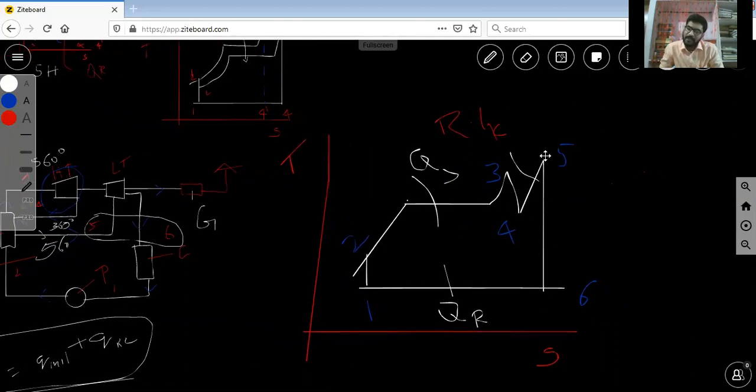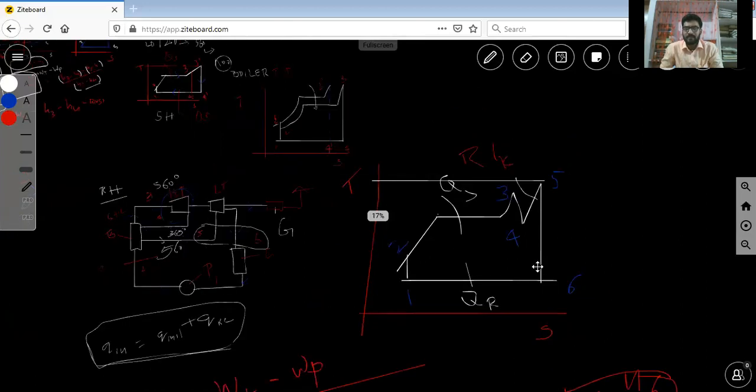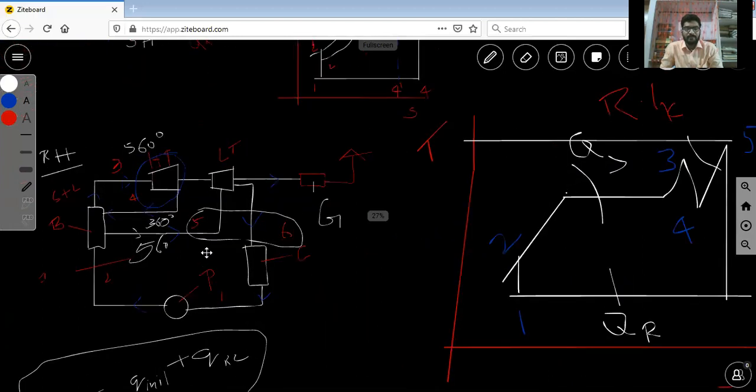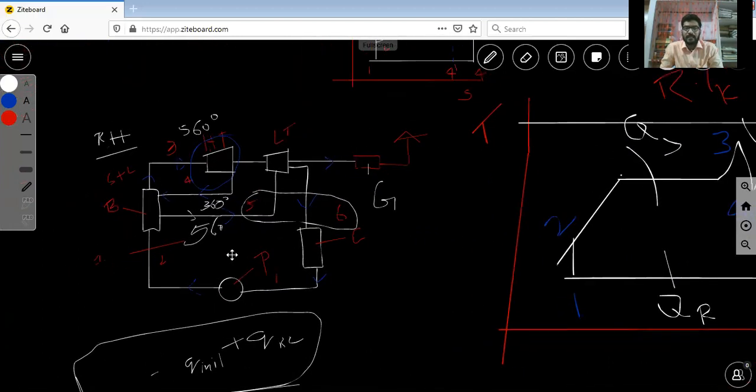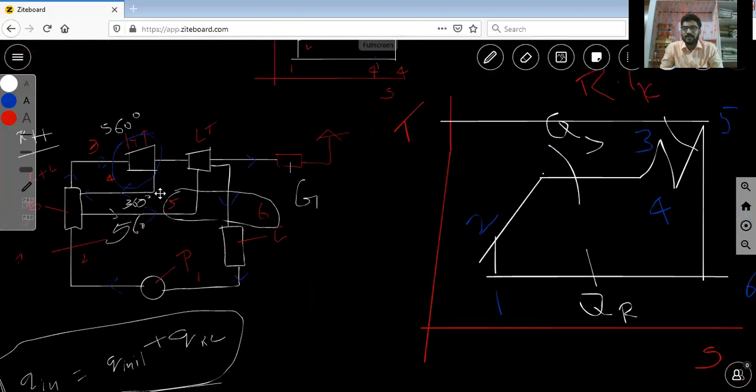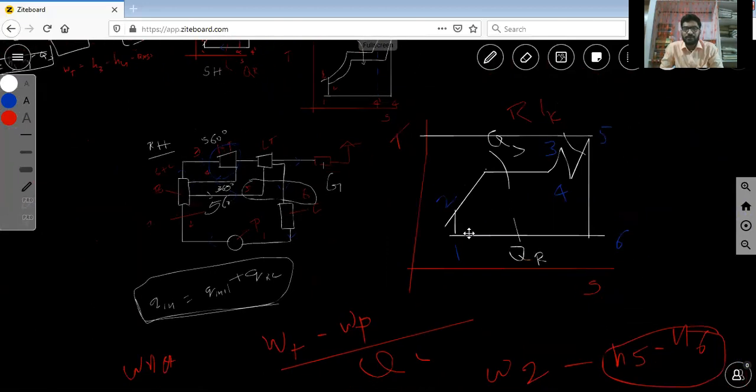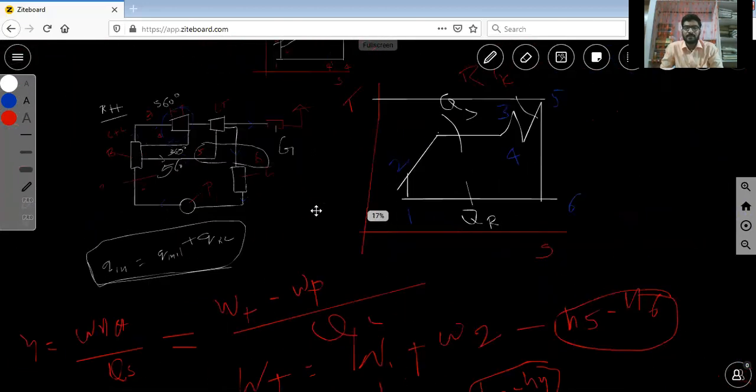So definitely the temperature will increase, that is the maximum temperature, so efficiency will also increase. This is the typical diagram of the reheating closed cycle and its temperature and entropy relations. Here heat rejection is applied. Now we will move on to the performance calculations of the reheating Rankine cycle.